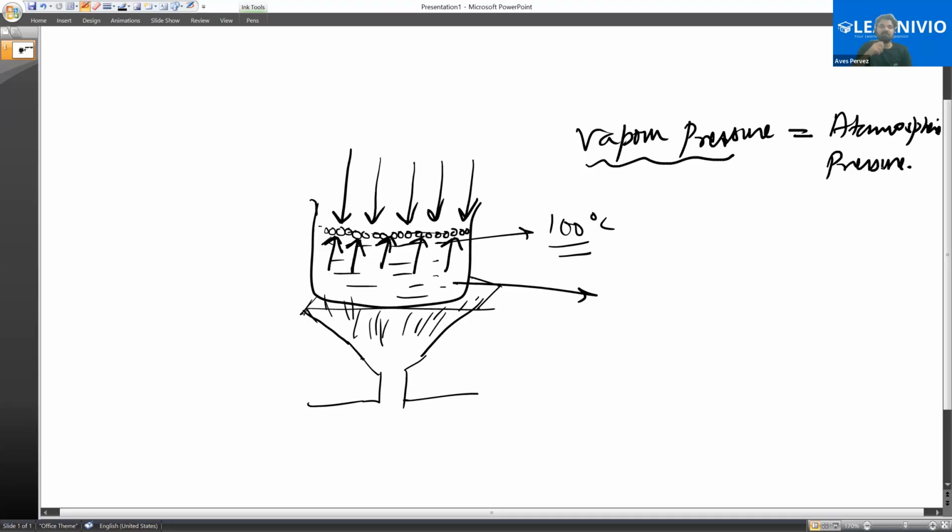So what is boiling temperature? The temperature at which the vapor pressure of the liquid you want to vaporize becomes equal to the atmospheric pressure, we call it the boiling temperature. That's why in the definition it says at 1 atmospheric pressure. We are just specifying the conditions of the pressure.